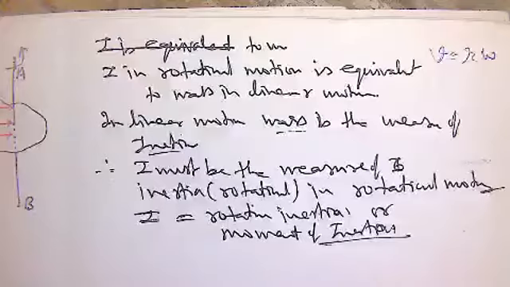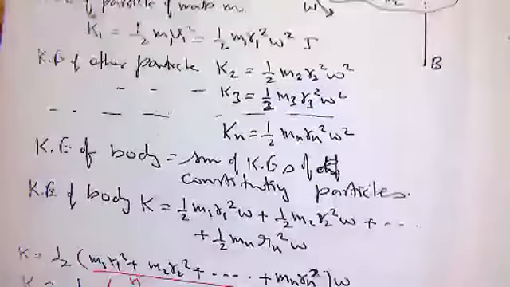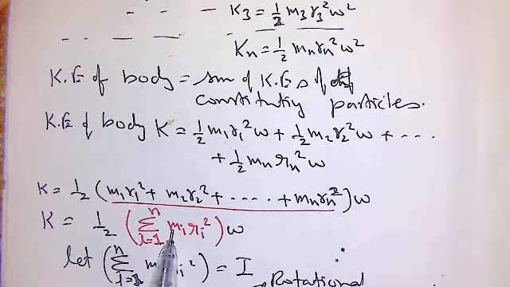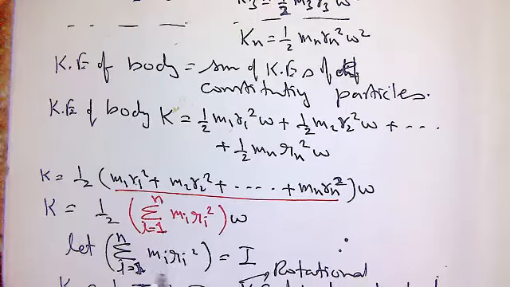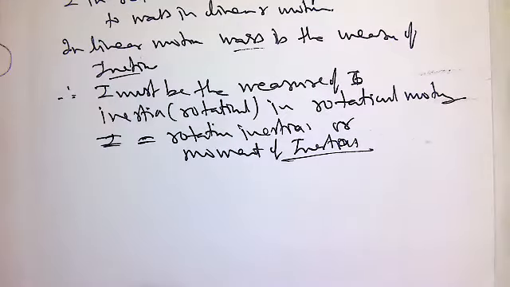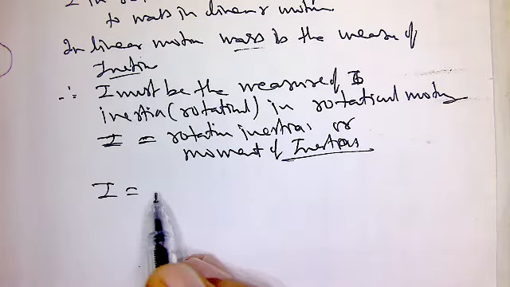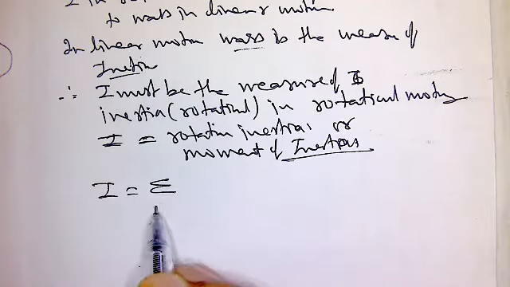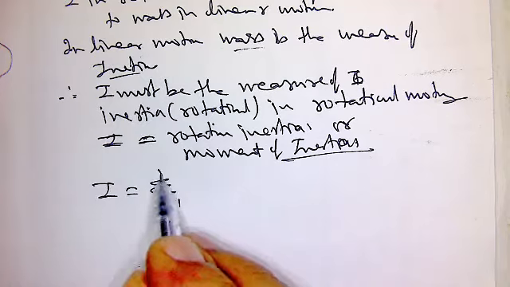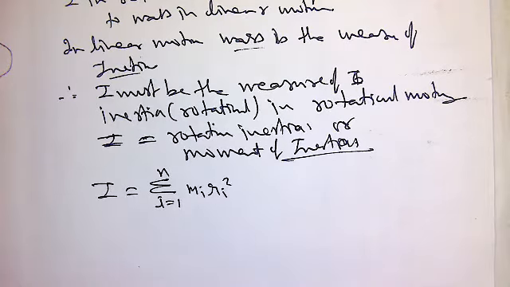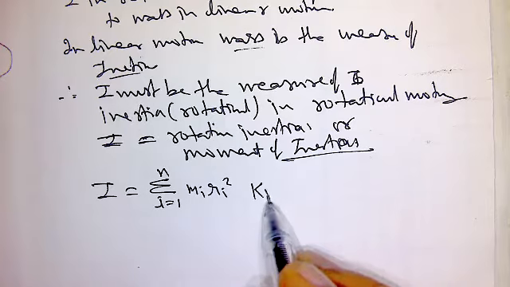Now what is I? From this equation, you have substituted something: summation from i equals 1, m_i r_i square equals I. So for an extended body, for a three-dimensional extended body, I equals the summation from 1 to n of m_i r_i square, kilogram meter square.